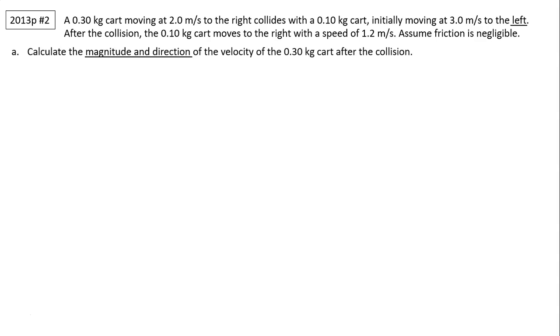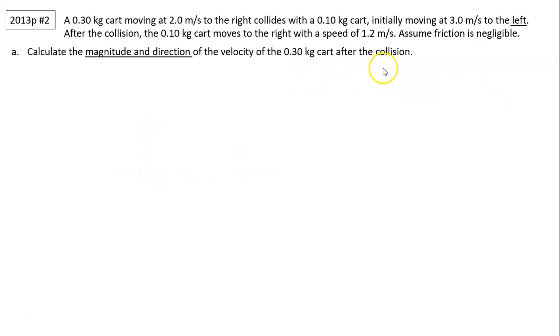A 0.3 kilogram card moving at 2 meters per second to the right collides with a 0.10 kilogram card, initially moving at 3 meters per second to the left. After the collision, the 0.1 kilogram card moves to the right with a speed of 1.2 meters per second. Assume friction is negligible. Part A: calculate the magnitude and the direction of the velocity of the 0.3 kilogram card after the collision.